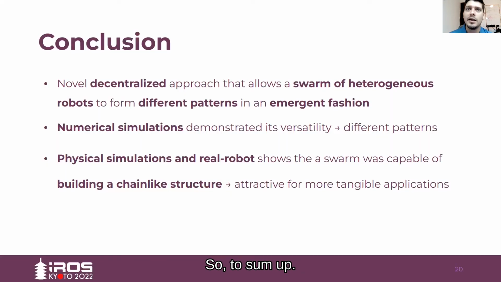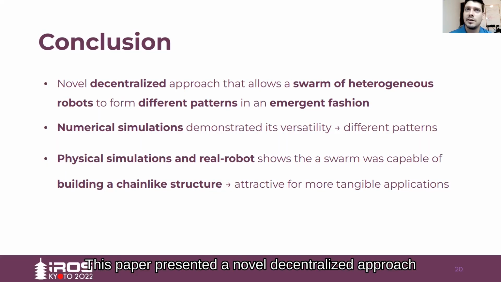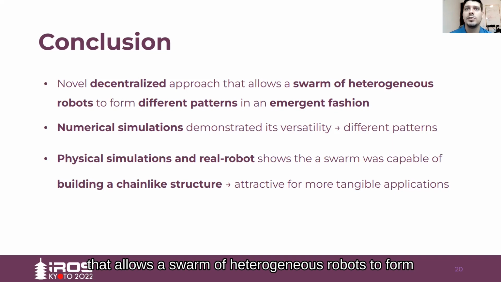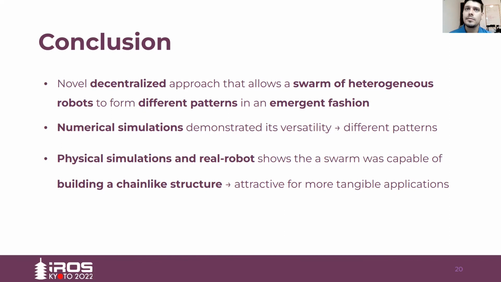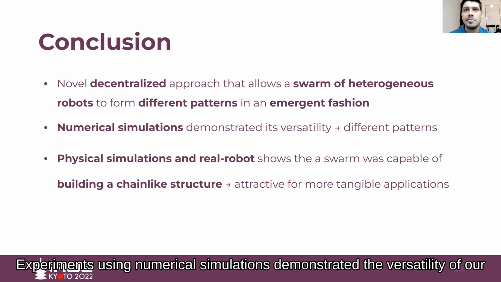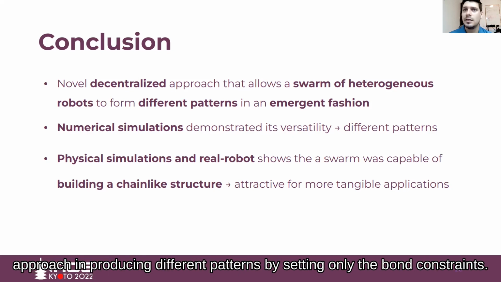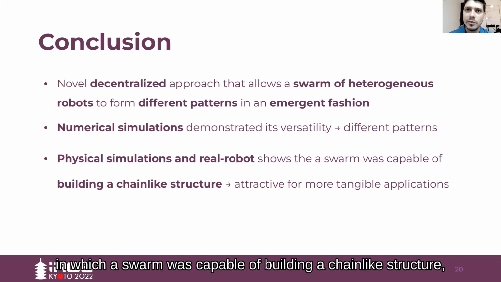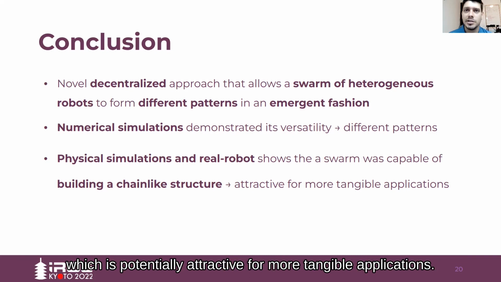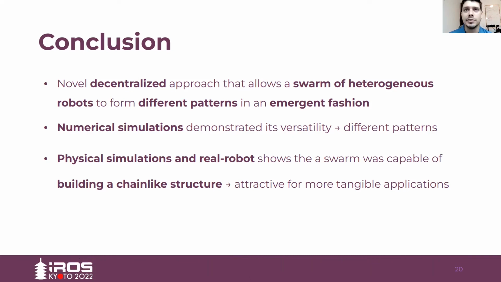So to sum up, this paper presents a novel decentralized approach that allows a swarm of heterogeneous robots to form different patterns and shapes in an emergent fashion. Experiments using numerical simulation demonstrate the versatility of our approach in producing different patterns by setting only the bond constraints. Moreover, we also present physical simulation and real-world experiments in which a swarm was capable of building chain-like structures, which is potentially attractive for more tangible applications. Thank you.